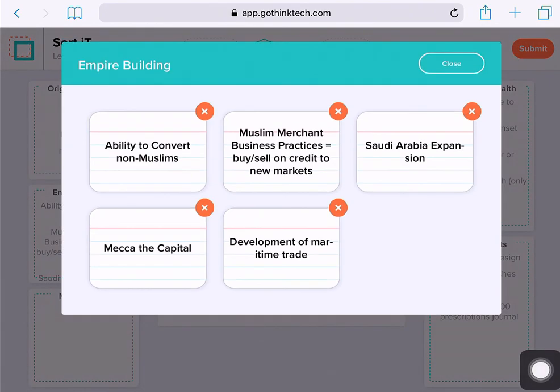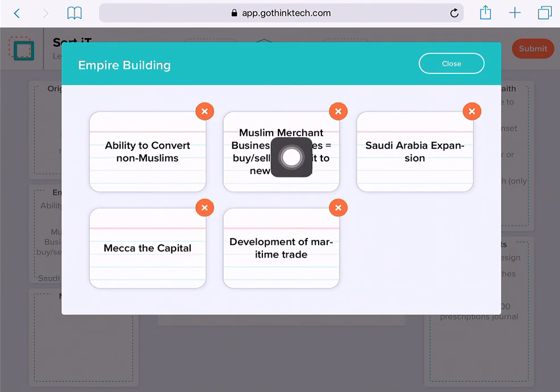Let's talk about empire building as it associates with the Islamic faith. And one of the things that we'll see is that with the empire building is that Mecca is the capital, and it will spread out in almost every direction from Mecca, which is in Saudi Arabia. But we will see that there's going to be this ability to convert non-Muslims to Islam. And one of the big things is that there was a sense of equality and a sense of the promised land being paradise as your final resting place.